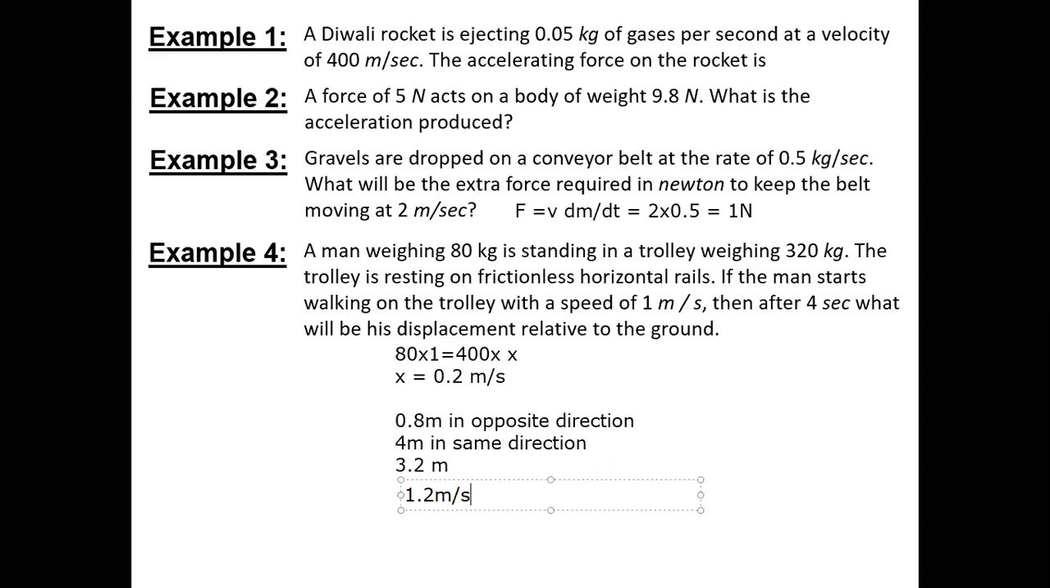If I just talk about that, along with me, the trolley is also moving. If I specify, then I need to specify 1.2 meters per second with respect to the trolley. So then, with respect to the trolley, the displacement will be 1.2 times 4, right? So 4.8. The trolley moves backwards 0.8 meters. So displacement with respect to the ground becomes 4 meters.